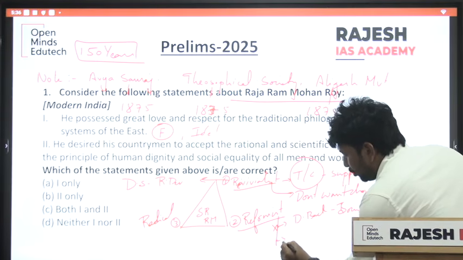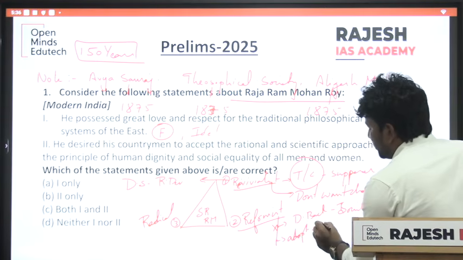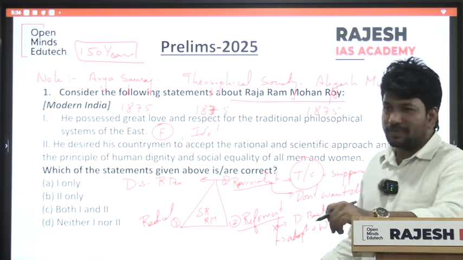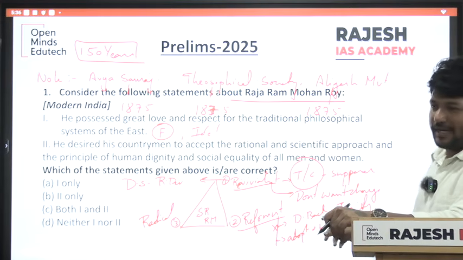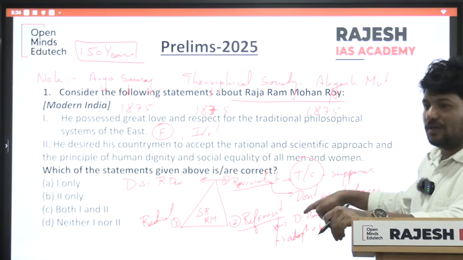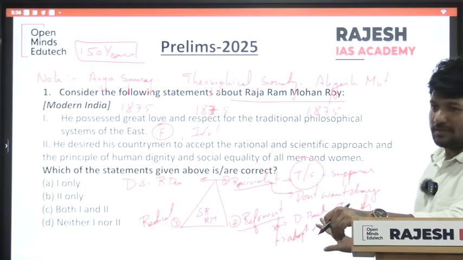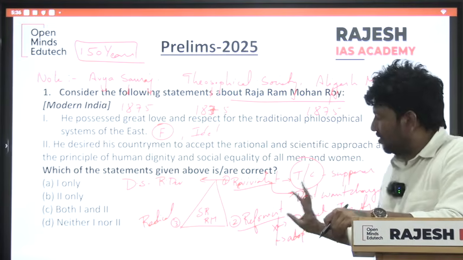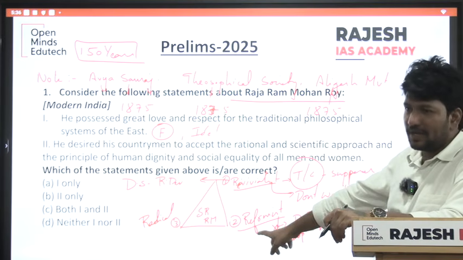And we should adopt good principles from the Western world, for example liberty, equality, humanity. We should also fight against some drawbacks, that is the sati system and widow remarriage. Got it right? So these are reformists, and most of the organizations are reformist. Raja Ram Mohan Roy and Brahmo Samaj come under reformist.